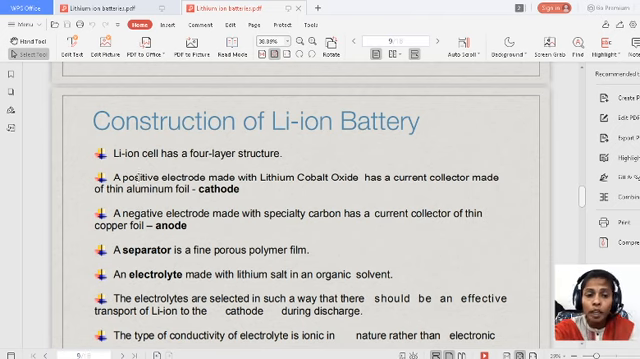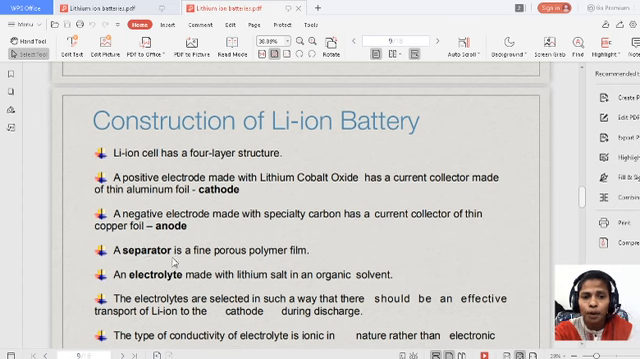So a positive electrode made with lithium cobalt oxide, that means the cathode, has a current collector made of aluminum foil. So lithium cobalt oxide is coated on the aluminum foil, which is acting as the cathode here. A negative electrode made with specialty carbon has a current collector of thin copper foil. So here the carbon coating on a copper foil is acting as the anode.